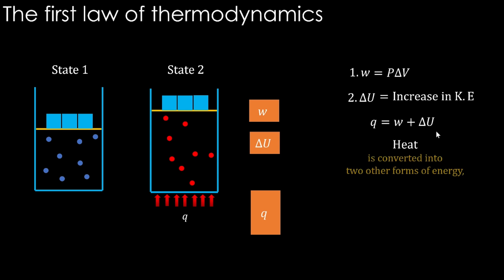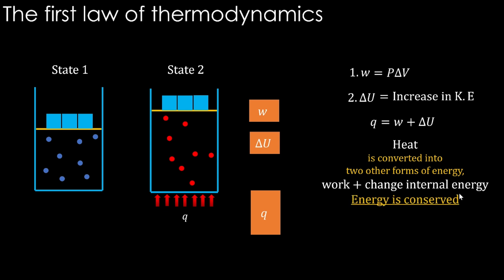Therefore, the heat is converted into two other forms of energy. One is the mechanical work and the other is change in internal energy. So in this process, energy is conserved. There is no energy created or destroyed. Only one form of energy is converted to other forms of energy. Right? The classical law of conservation of energy is the first law of thermodynamics.